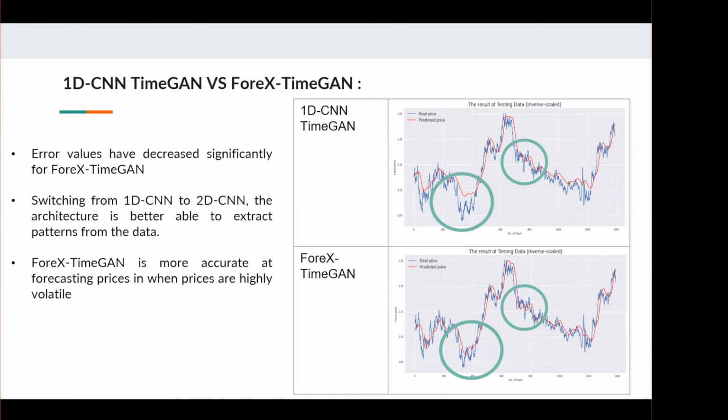As you can see over here, the ForeX-TimeGAN is able to forecast prices more accurately when the prices are highly volatile. As you can see in the circle over here, the predicted prices closely resemble the real prices, versus the 1D CNN TimeGAN, where the predicted prices are much further away from the real prices.